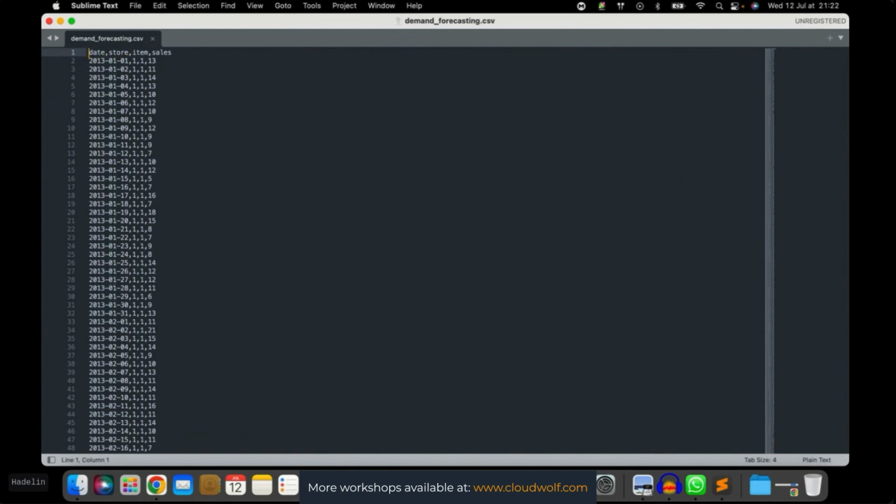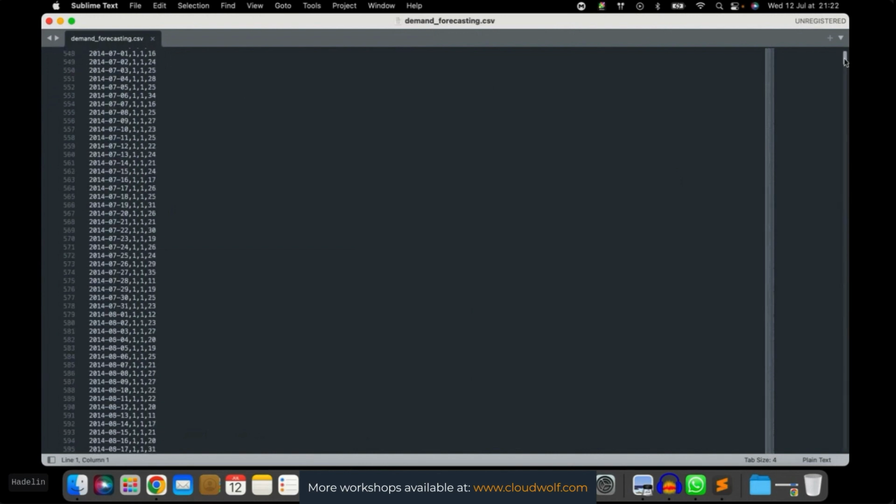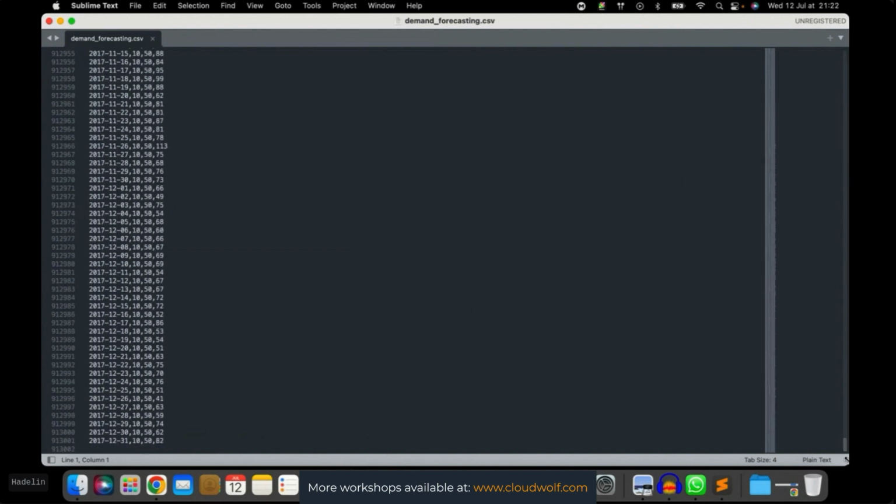Okay, and let's scroll all the way down the dataset to see its size. Well, it contains almost 1 million observations, and that's because in total there are 50 different items in 10 different stores. That's the last item here, 50, and that's the last store here, 10.